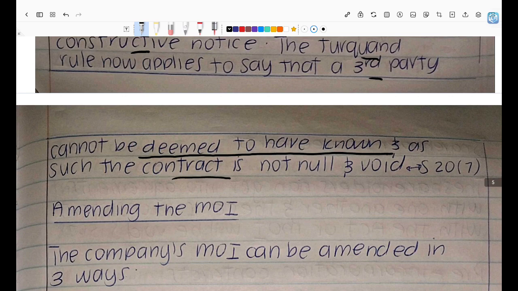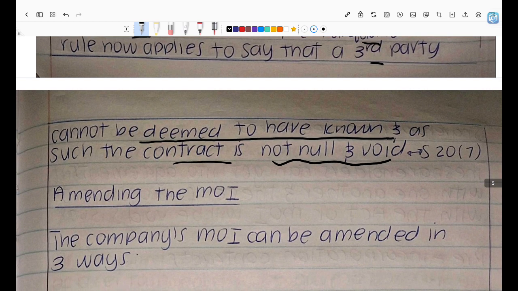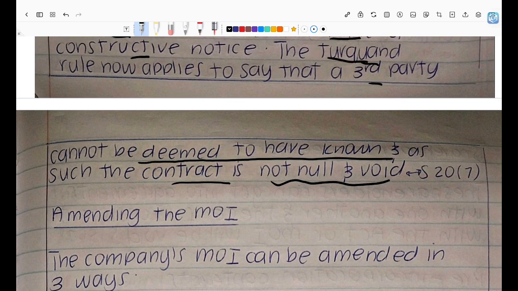So if the company had to act above its powers, above its objects, we cannot assume that the third party knew they were acting above its powers. So the third party can enforce the contracts and can demand that the company performs the contract. So the contracts will not be null and void, right? So yeah, so that's the Turquand rule. Turquand rule is basically the opposite of the doctrine of constructive notice.